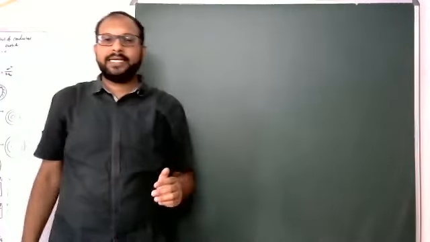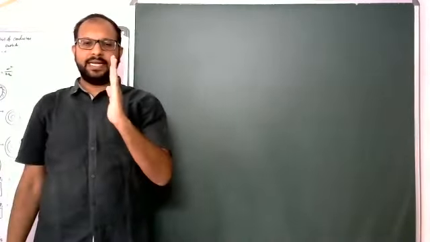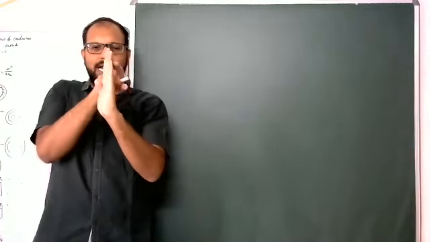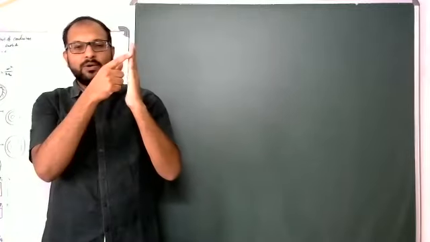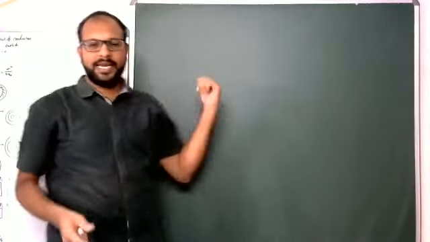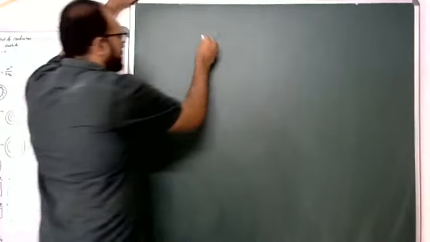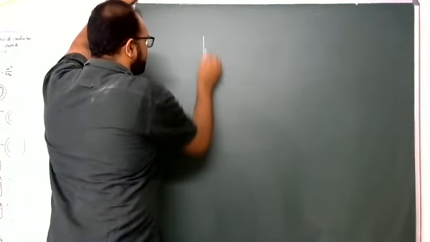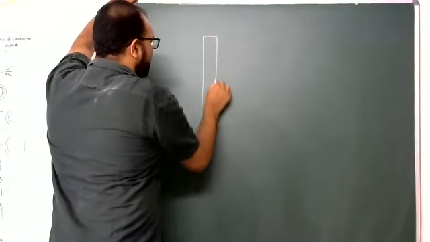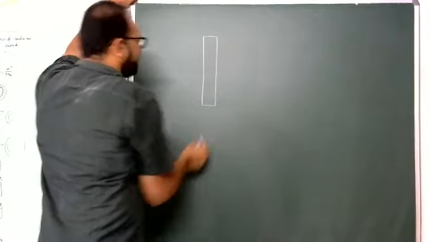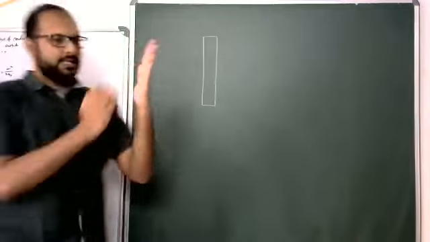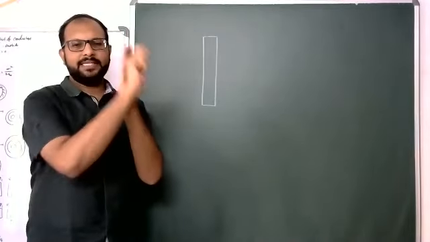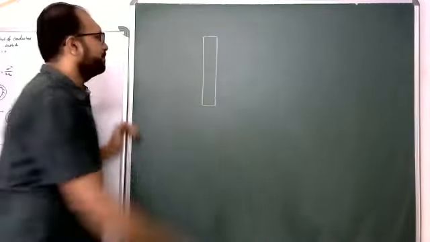Now here, a conducting plate. Like this, a conducting plate has one surface and another, two surfaces. Only the cross sectional view I am drawing here. So this is the cross sectional view of one conducting plate. This area is capital A, this area also capital A.